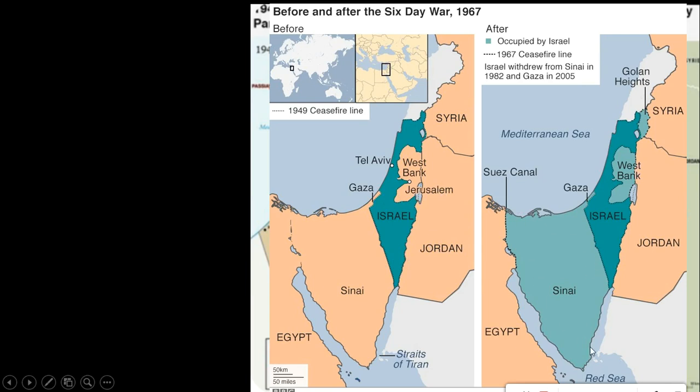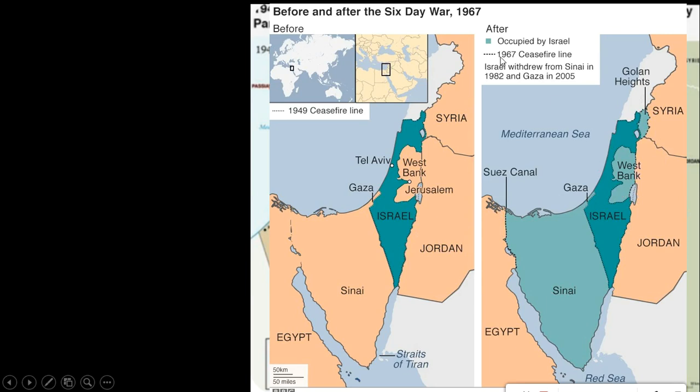Okay, the Sinai Peninsula area which you see, where in between here the Suez Canal is there and here the Red Sea is there, this area also they won, which was not even in the partition plan or anything. The Sinai was acquired by Israel, Gaza Strip, West Bank, Jerusalem, Golan Heights, the entire thing is full green now. Okay, the entire thing is now Israeli controlled.